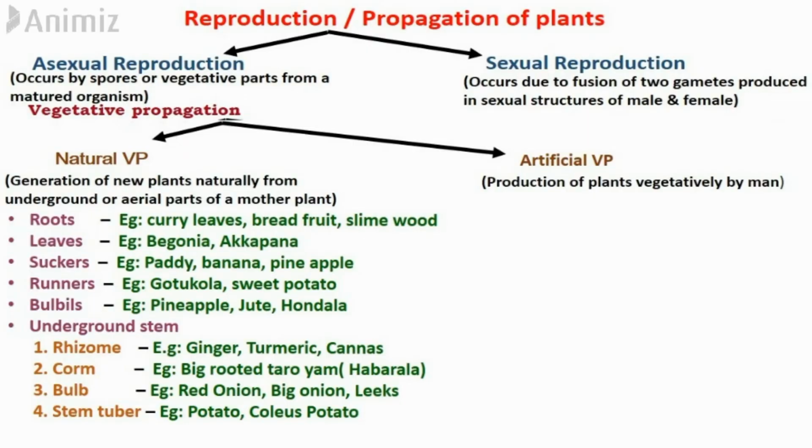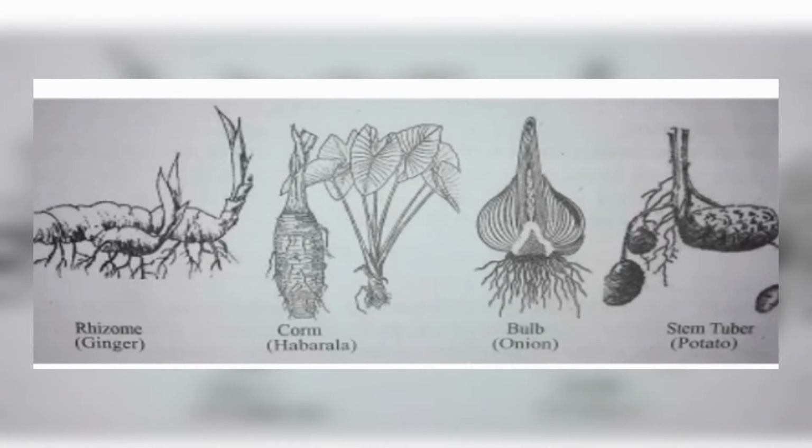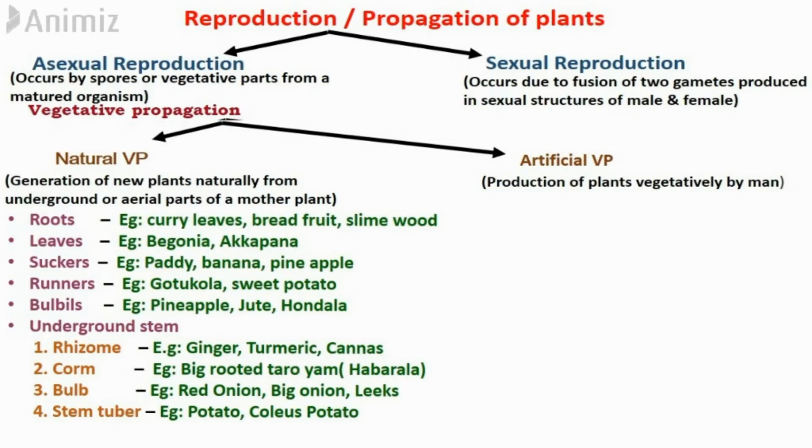Now let's move on to the underground stem. It has mainly four types, and those are rhizome, corm, bulb and stem tubers. These four can be identified very easily through their structures. These are the four pictures that you can get in your exams. And here you have to keep in mind the examples as well as the types.